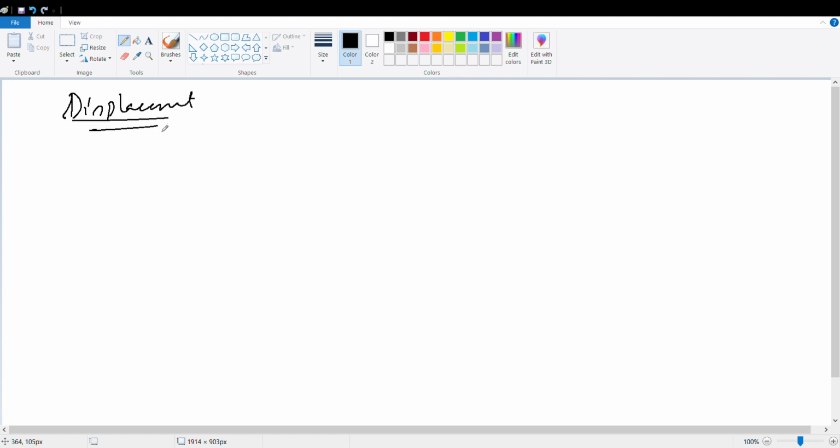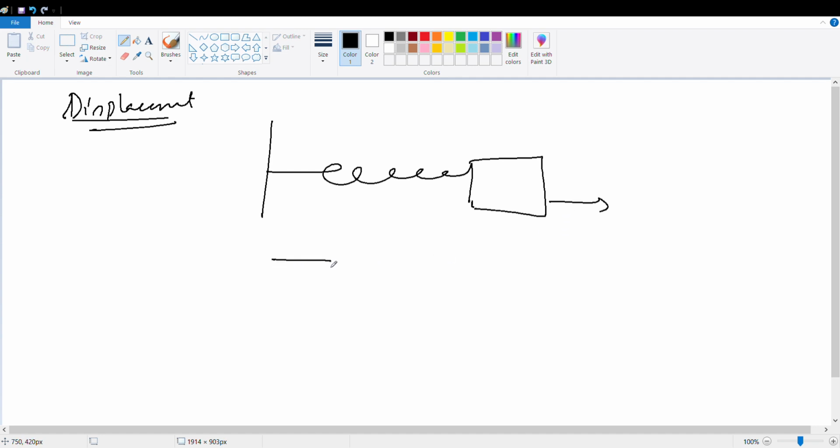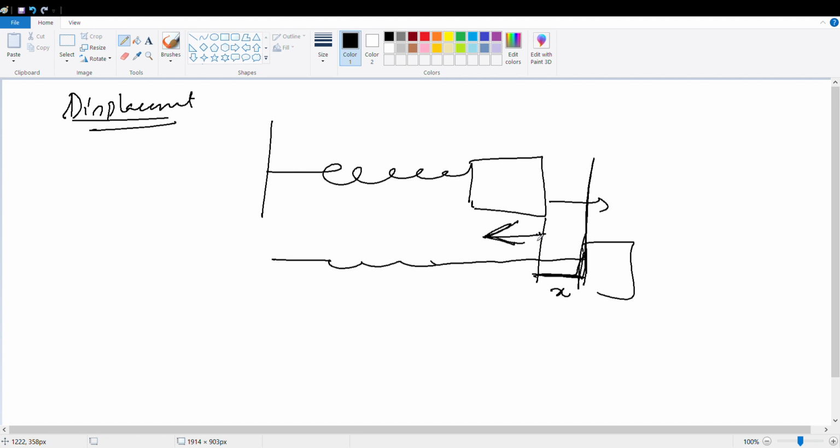So displacement. What is displacement? If I have a spring and I am pulling it, how much is the spring getting extended? Let's say it is extended by this much. This will be the displacement, yes or no? And the restoring force will act this way. Yes, for a linear SHM.